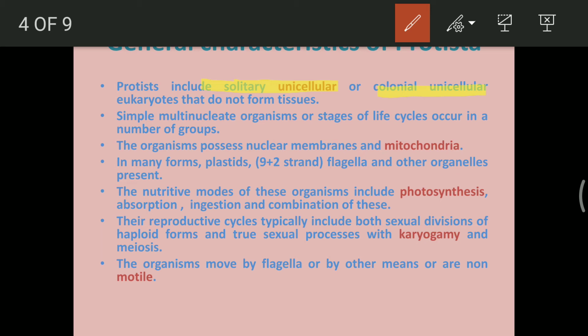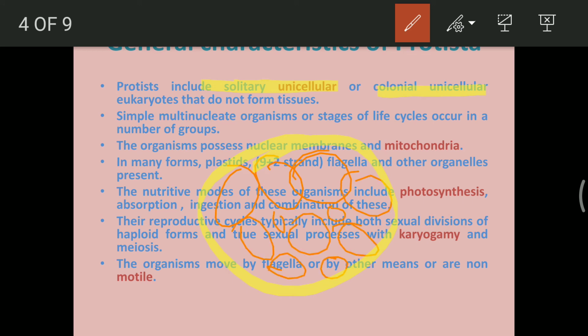And eukaryotes, and because they are eukaryotes, they are not going to form a tissue level of organization. That is what I want to make you understand. Even if an organism is present, suppose this is a big group where several organisms are present, or several amoeba, or you can think of any of the microorganisms, any of the protista being present in a group form.